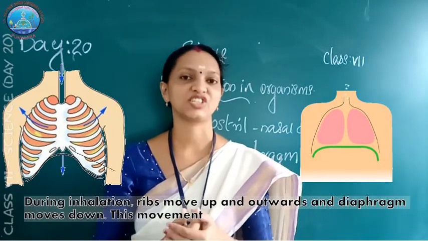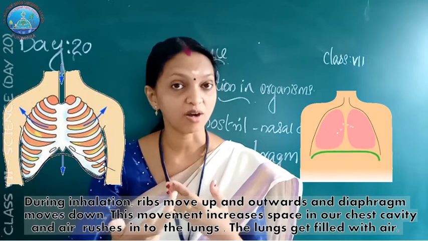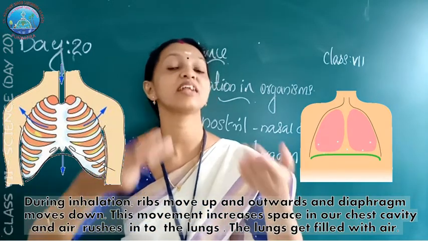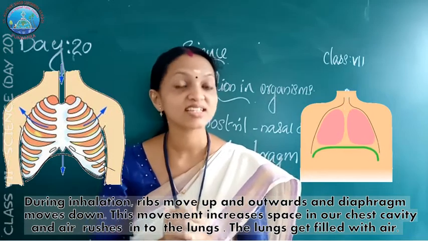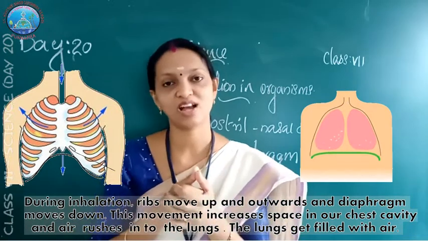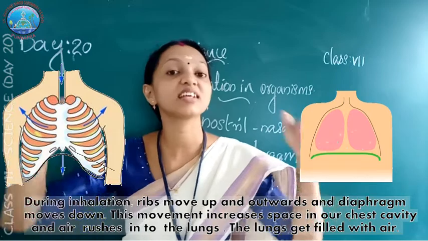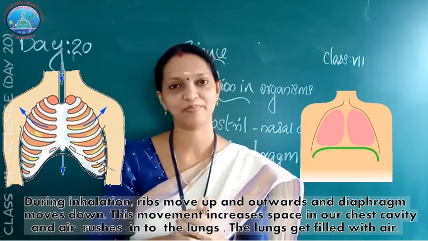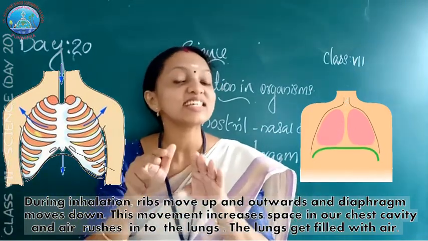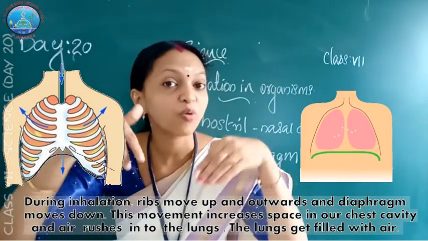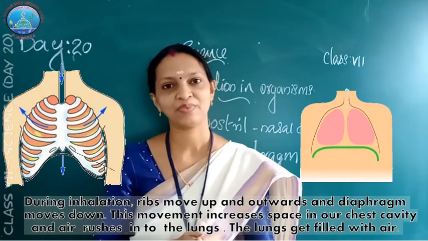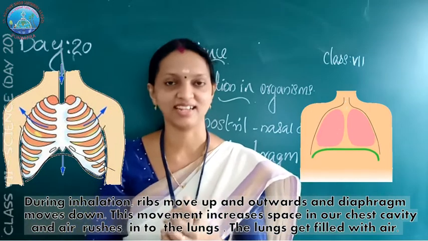During inhalation, the ribs move up and outwards and the diaphragm moves down. This movement increases the space in our chest cavity and air rushes into the lungs. The lungs are filled with air.